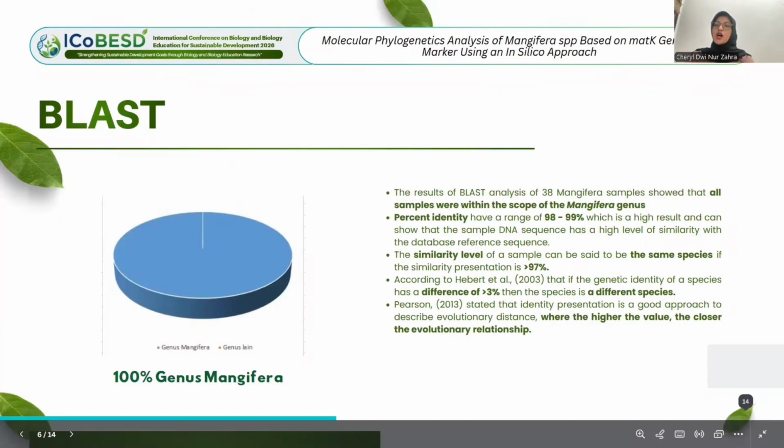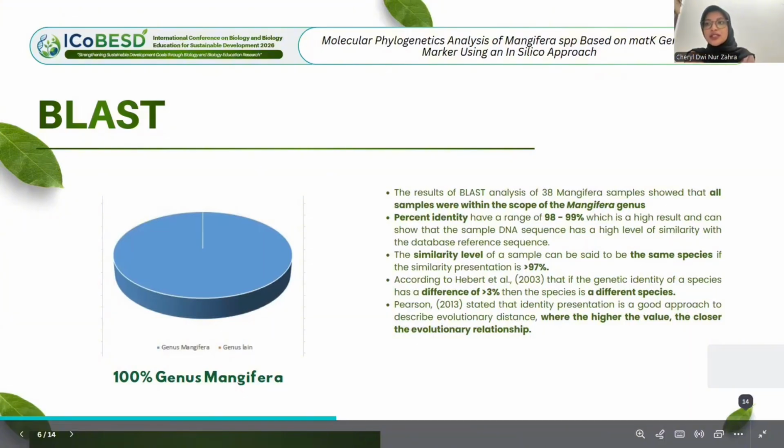Now, result of blast. 100% of 38 Mangifera samples show that all samples were within the scope of the Mangifera genome. Percent identity has a range of 98 to 99, which is a high result and can show that the sample DNA sequence has a high level of similarity with the database reference sequence.